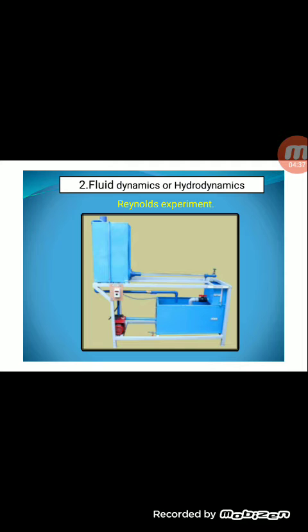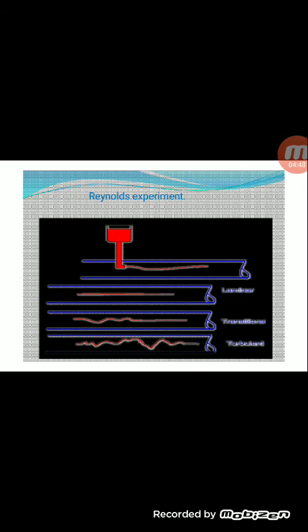This is another diagram of Reynolds experiment, or such equipment is used in the pharmaceutical lab as well as the engineering lab. This type of flow is observed in Reynolds experiment. If the dye creates a straight line in water, then such a type of flow is called laminar flow. If it creates a totally zigzag flow, then such a type of flow is called turbulent flow.